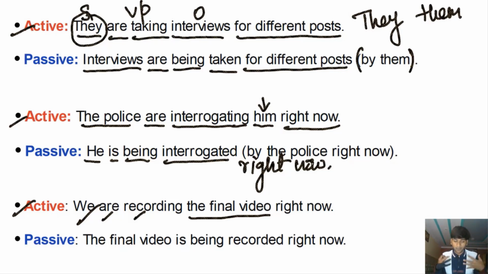So this is the point that we are trying to convey, कि हम कुछ कर रहे हैं. We are recording the video right now. Okay, now if I want to focus on कि क्या हुआ, क्या हो रहा है, क्या किया जा रहा है, if I want to focus on what is being done right now, I'll write the sentence in the passive voice, or I'll speak in the passive voice. So the final video is being recorded right now. जो final video वो record की जा रही है. Who's doing that? Not important.